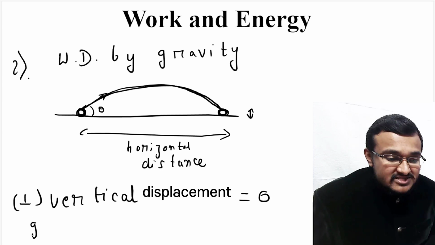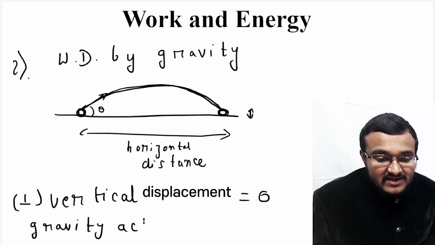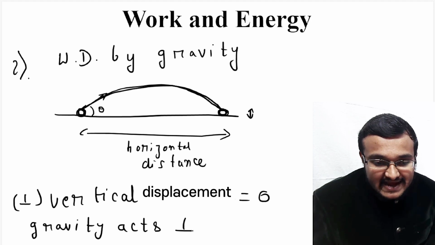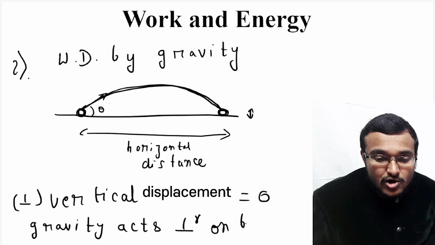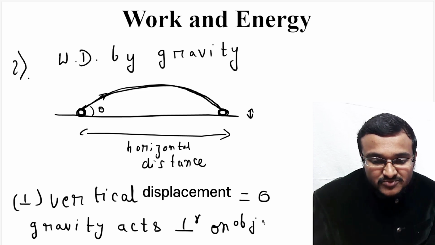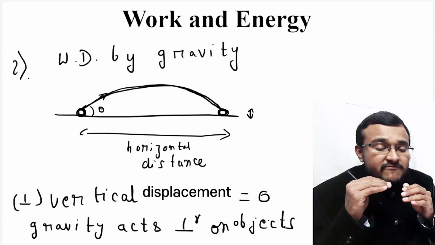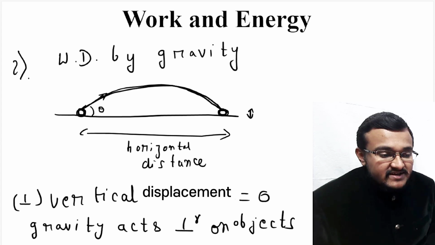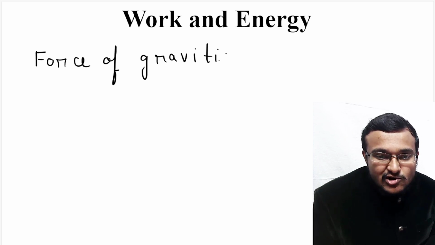And always remember, gravity acts perpendicularly on objects. So on this particular object also, the force of gravity is acting perpendicularly.